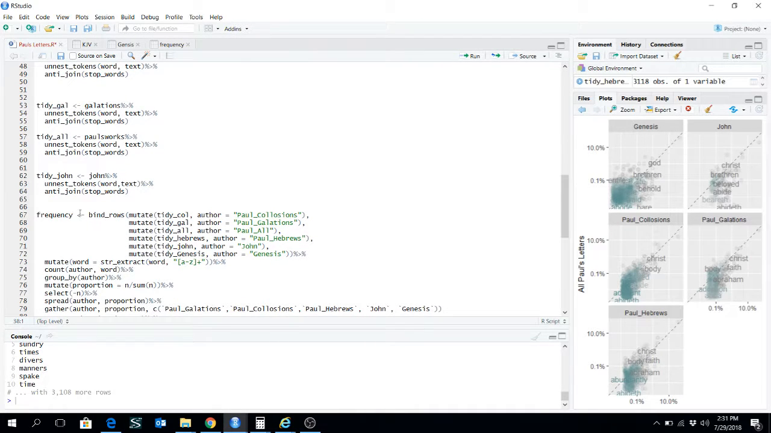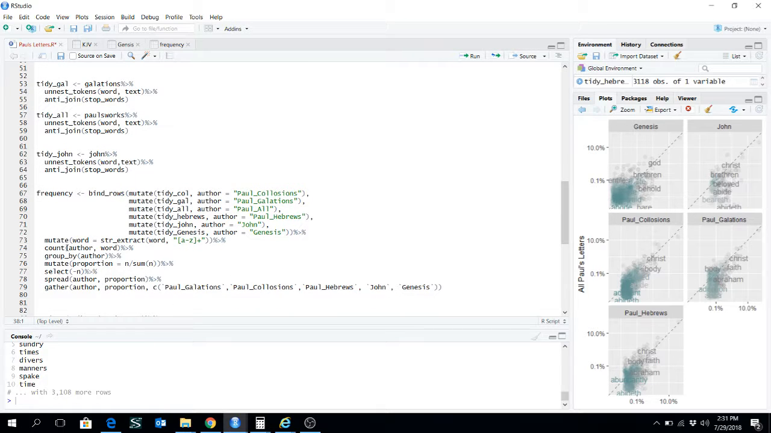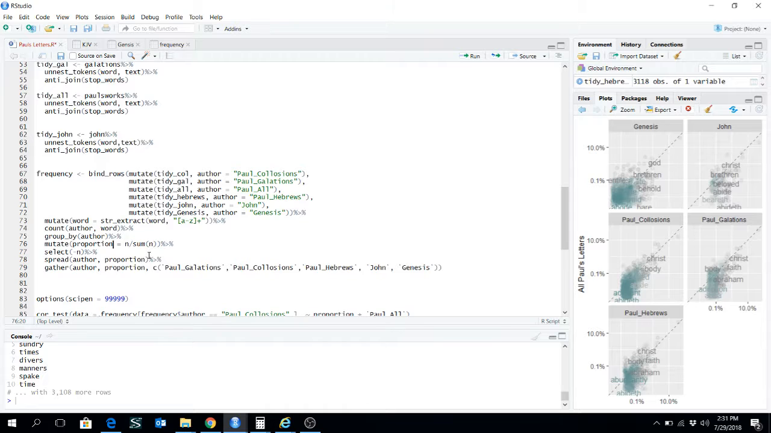And then I created a new data frame where I basically used the mutate function from dplyr and renamed the columns. I counted the word and then I grouped by author. So if a word showed up like Christ in the book of Galatians, maybe it showed up 15 times, and then I created a new function called proportion, which takes that 15 and divides it by the number of words in that book so that we could get a percentage. And I did a few other things, taking out a column and cleaning it up.